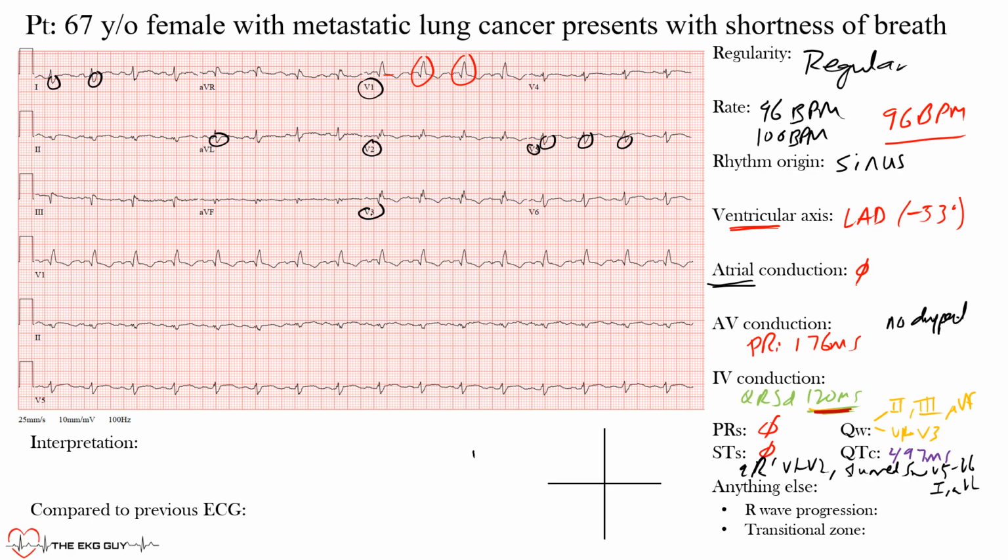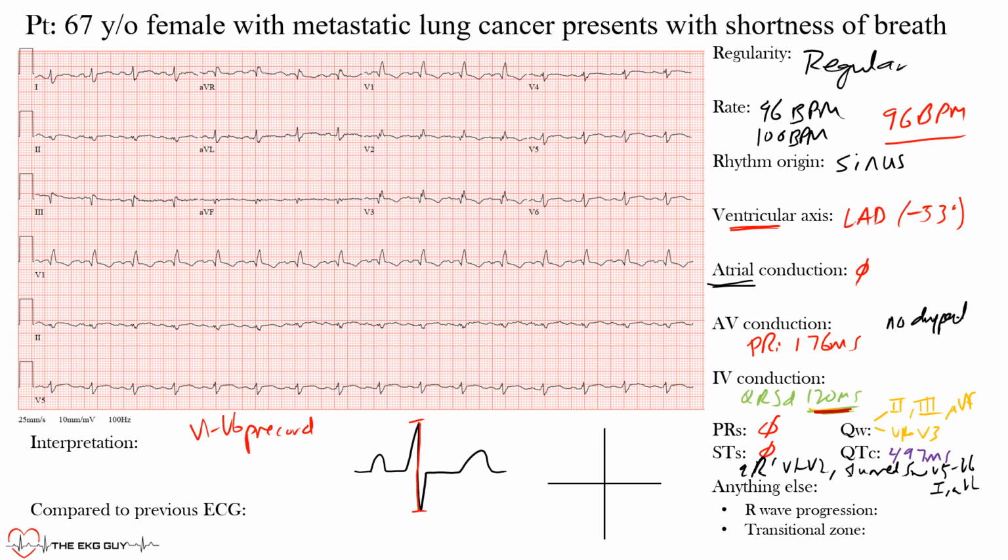There is one thing I want to note, okay, and that is the low precordial lead voltage. Okay, what do I mean by that? Normally, when we have our QRS complexes, the top to bottom is our amplitude. Okay, in the precordial leads, which are V1 through V6, it should be at least 10 millimeters or more. If it's less than 10 millimeters, we call it low QRS voltage. In the limb leads, which are these here, okay, it should be at least 5 millimeters or more.